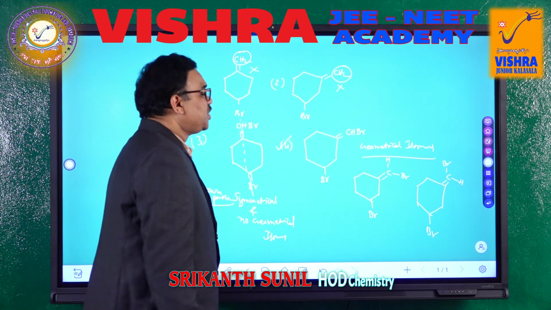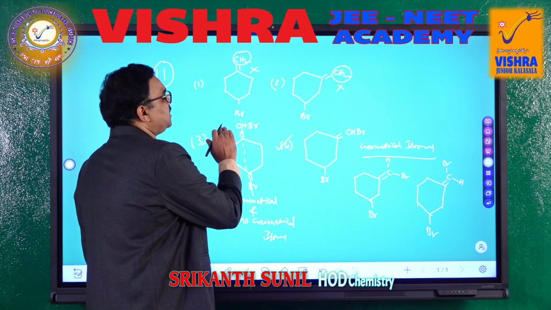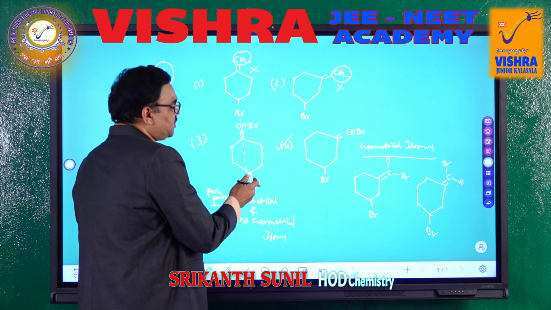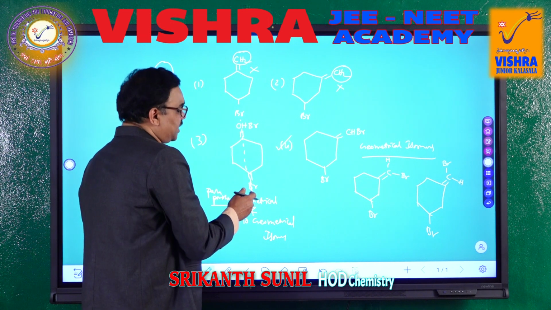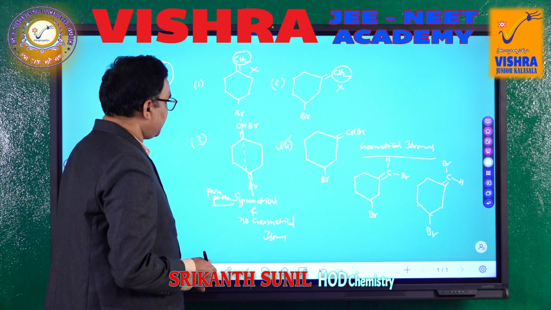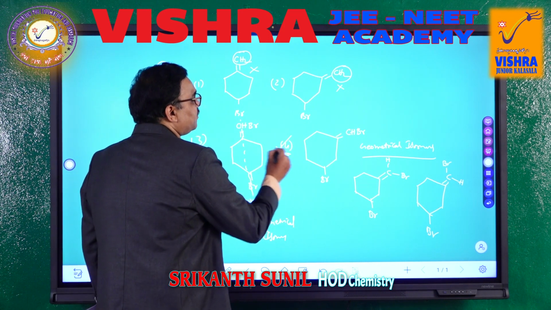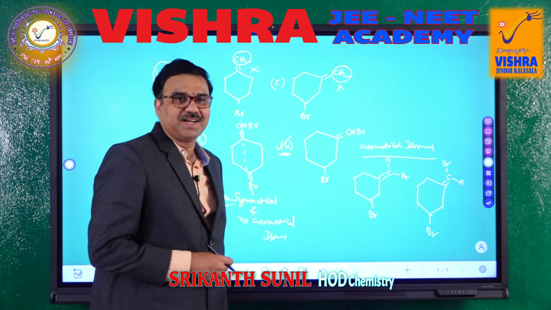These are the 2 geometrical isomers. Here, whether hydrogen is this side or bromine is that side, this bromine is exactly opposite to that, and the other one is not showing geometrical isomerism in this case also. So, the option will be 4. This one exhibits geometrical isomerism.